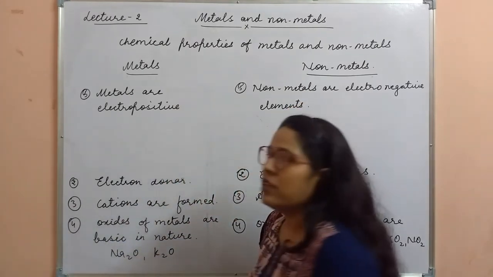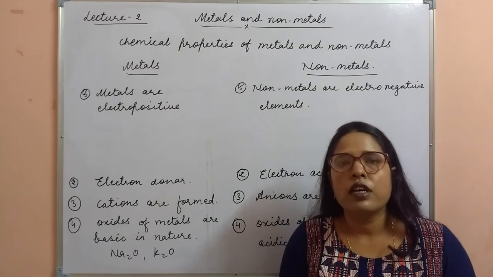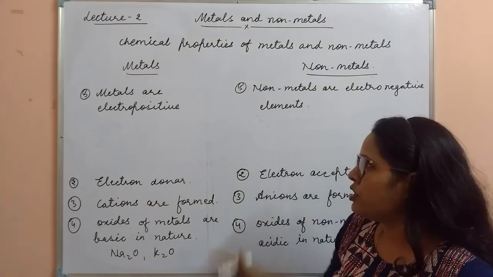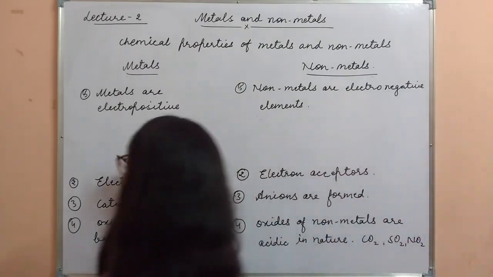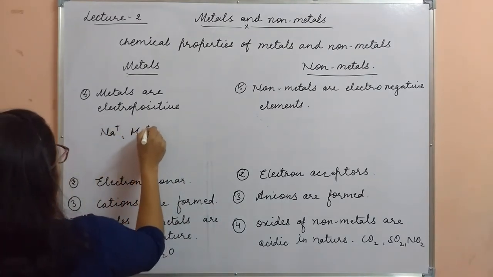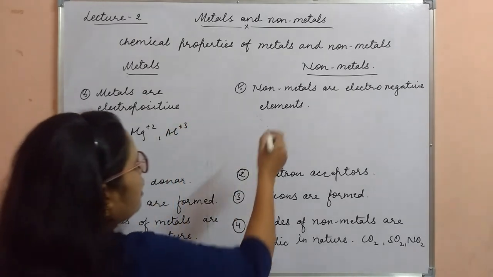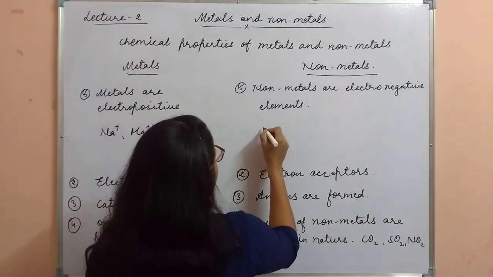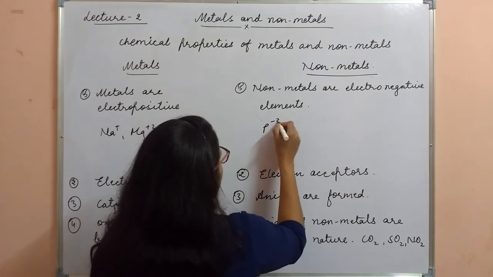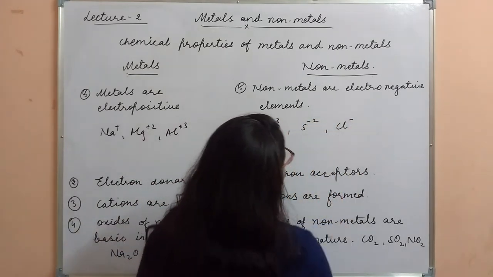Clear? Metals have a good capacity of donating electrons. That's why they are electropositive. We know that they form positive ions like sodium ion, magnesium ion, and aluminium ion. So these are the positive ions, and non-metals are electronegative in nature, so they form negative ions. So these are the negative ions.